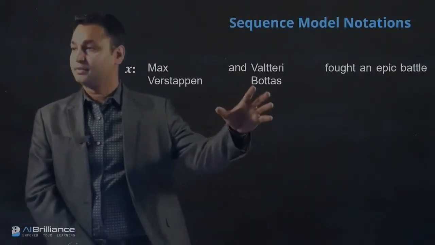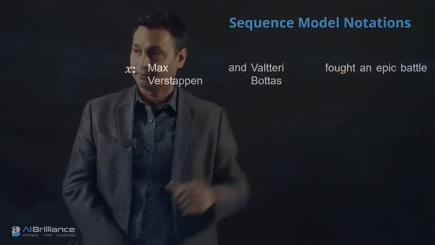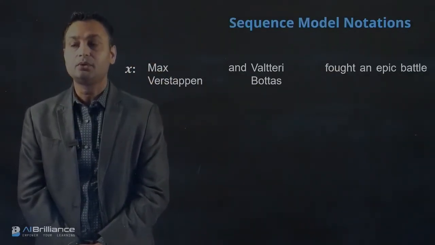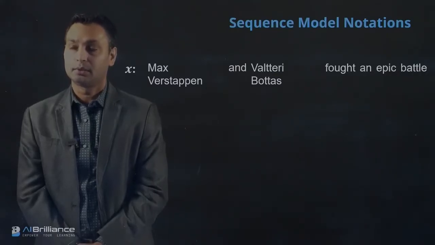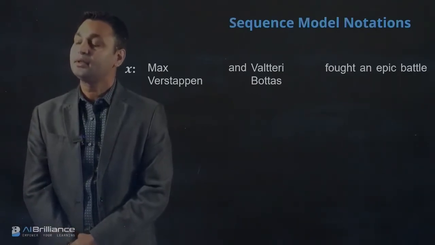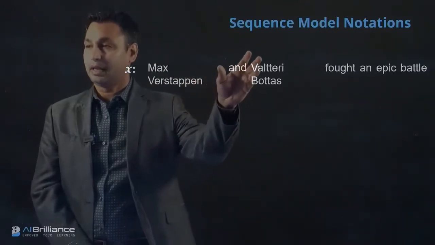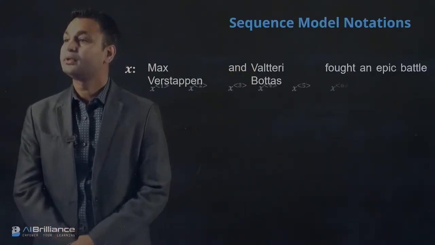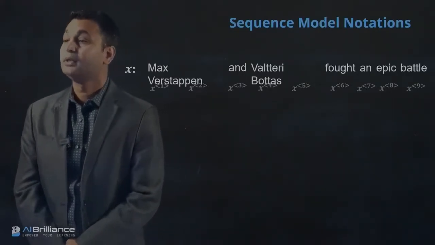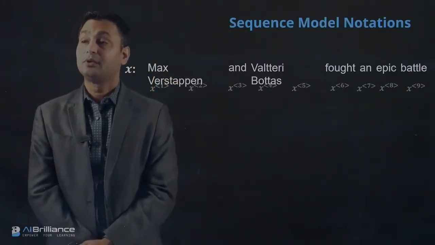So here is a sentence: Max Verstappen and Valtteri Bottas fought an epic battle. If this is a sentence, how do we represent this as an input to the overall neural network that we might have? One way to think about this is as a sequence of words. Max is the first word, Verstappen is the second word, and is the third, and so on. So we can sequence them, and x1 to x9 will represent the different words.